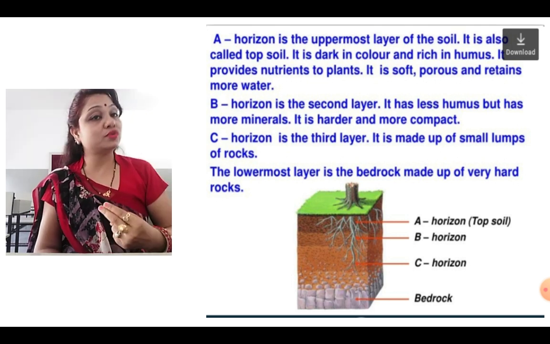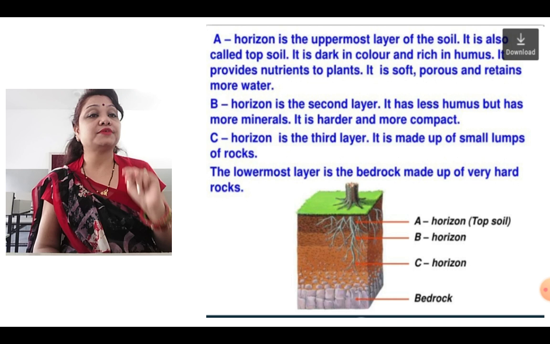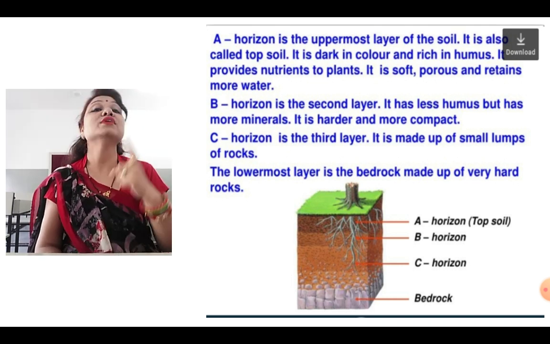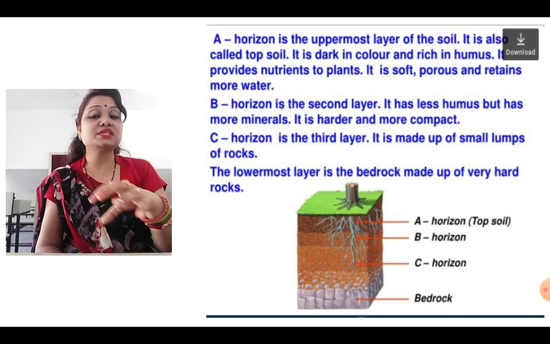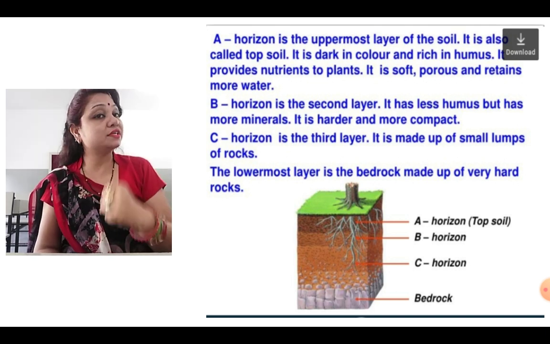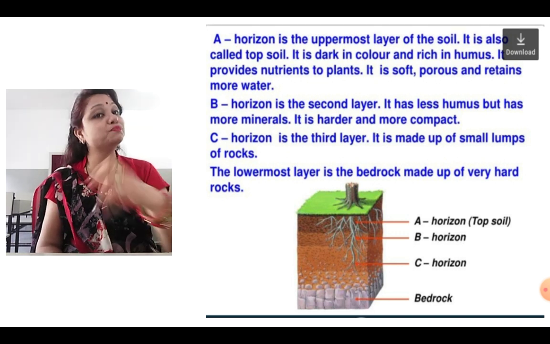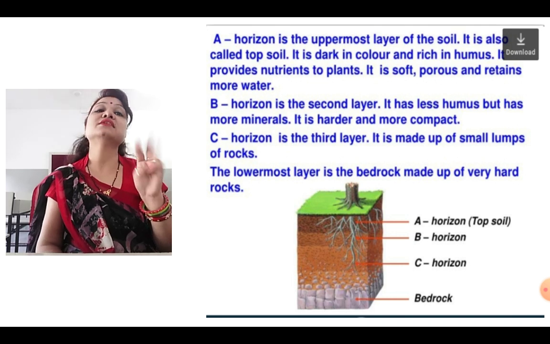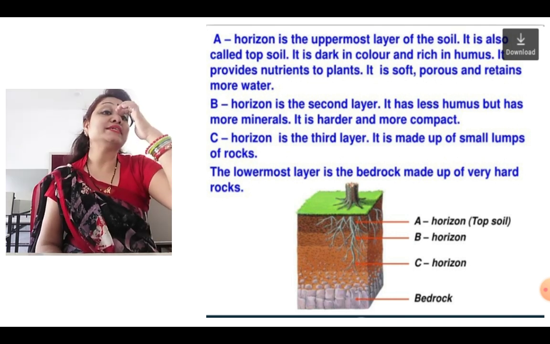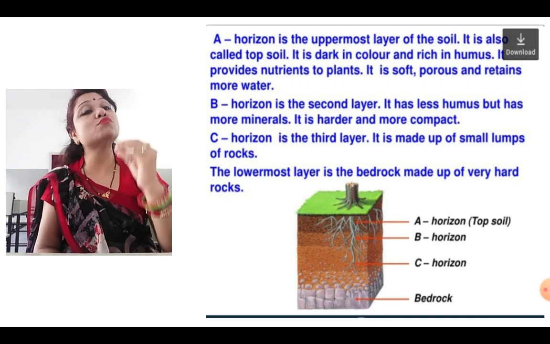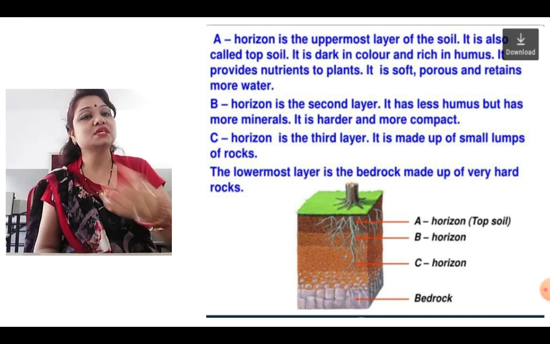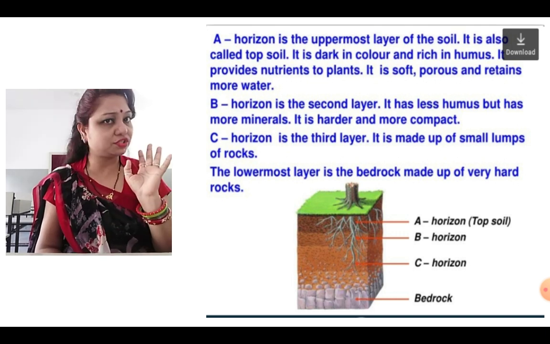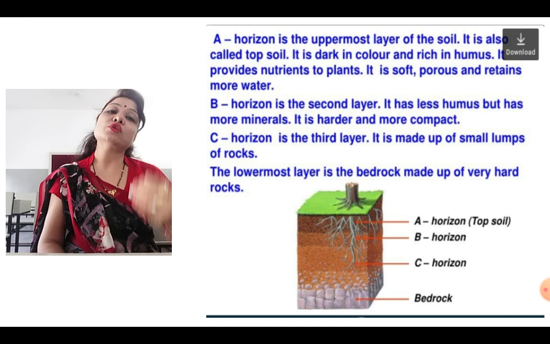Next we have the B horizon. That is the second layer. It has less humus but more minerals. It is harder and more compact. So when we do mining for minerals, we dig till this B horizon and then we get the minerals. Then the C horizon, the third layer, is made up of small lumps of rock. Then the lowermost is the bedrock, made up of very hard rock. We cannot reach till this. So this is the soil profile.